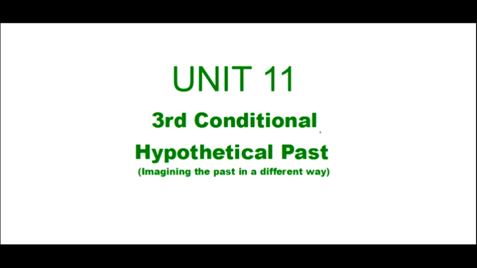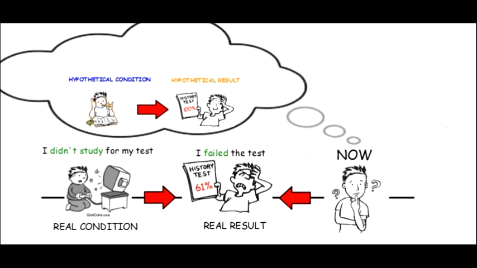Now the third conditional is a hypothetical past. It's when we imagine the past in a different way. So let's take a look at what we're talking about. Okay, so you guys remember this situation, right? We remember our friend and what happened to him. It says, I didn't study for my test and I failed the test, right?